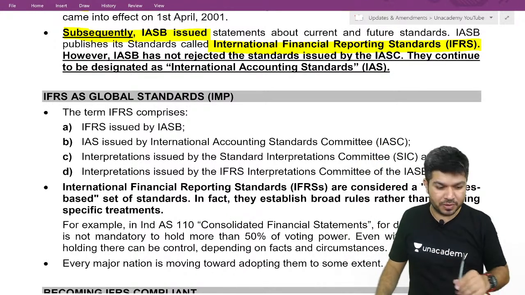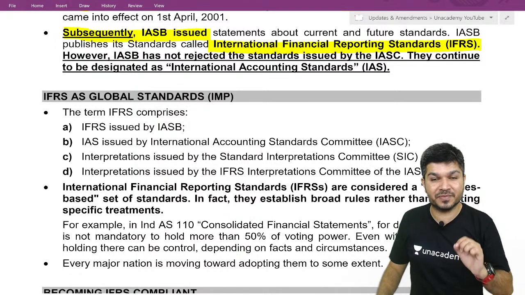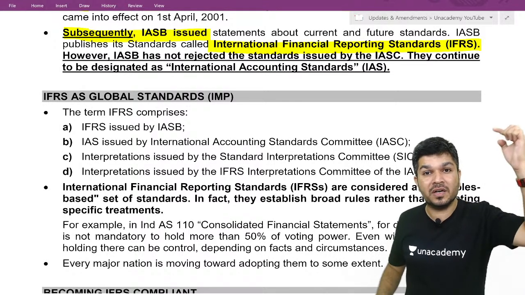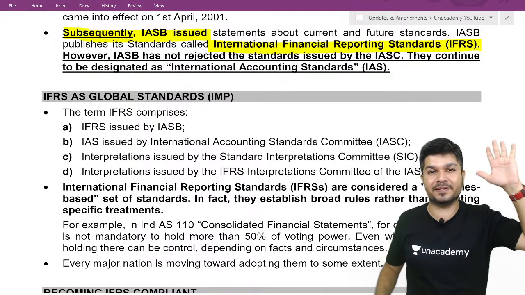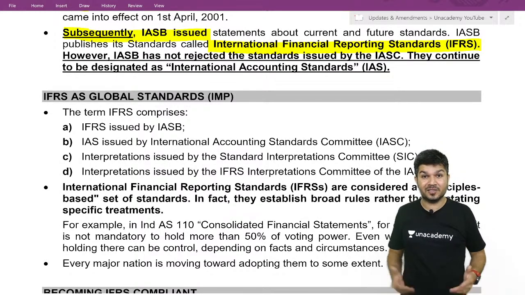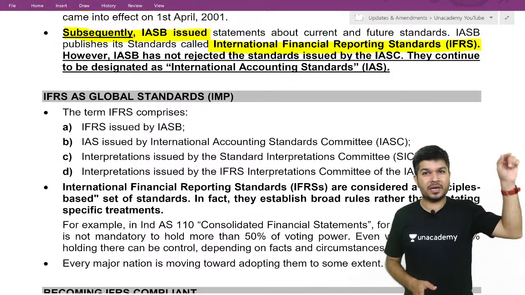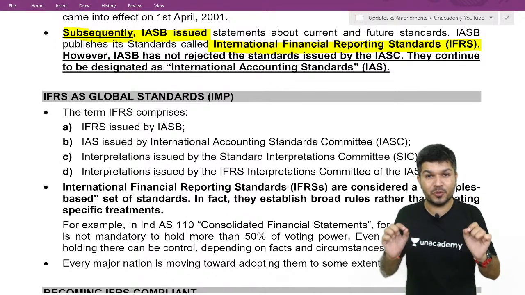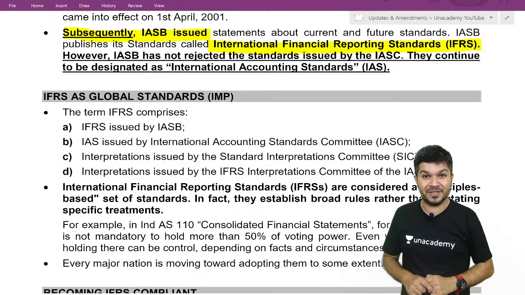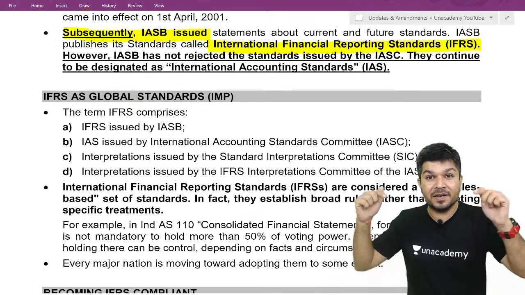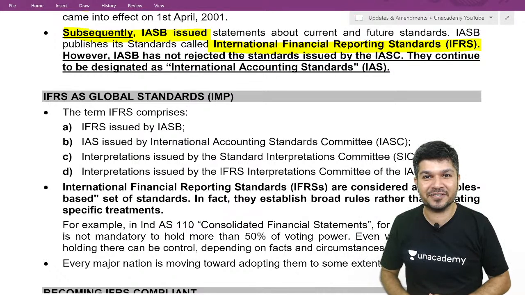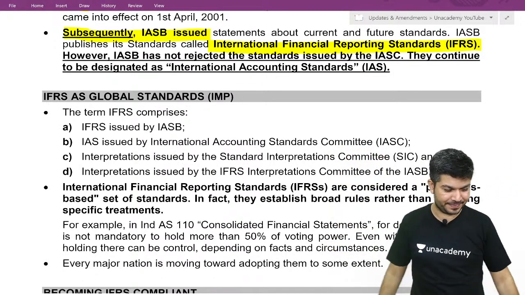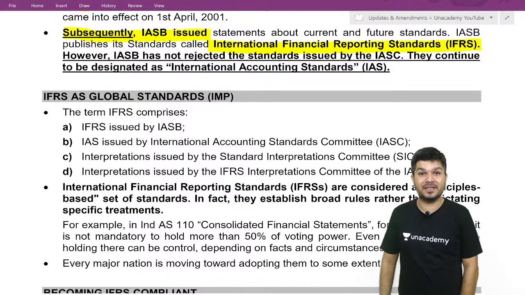I have a question for you. With the introduction of IFRS, whether IAS which were issued earlier, are they gone or are they still there? If you feel it's gone, write down G. If you feel they're still there, write down S. Earlier there were IAS, International Accounting Standard. Are they gone or are they still there? Still there.